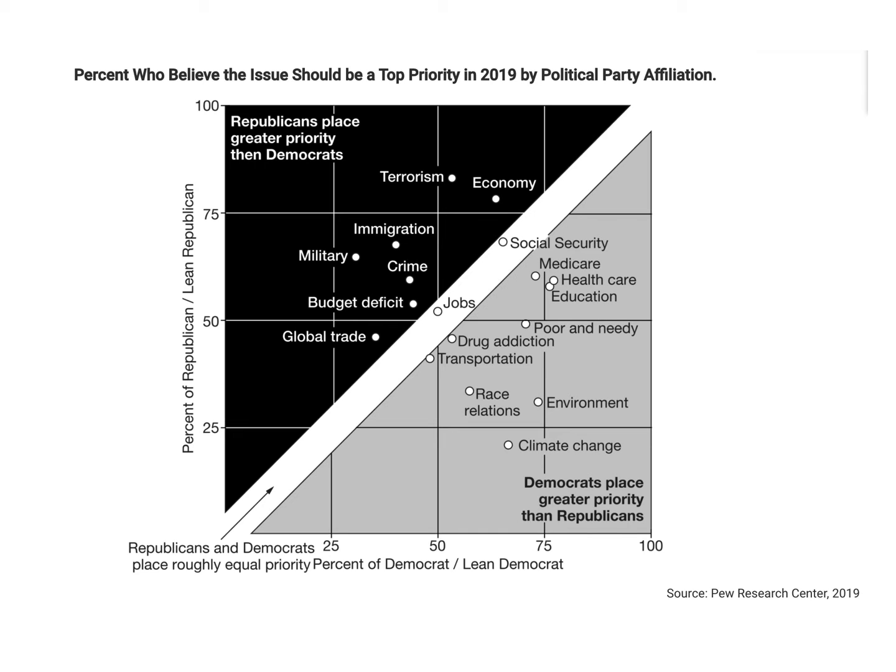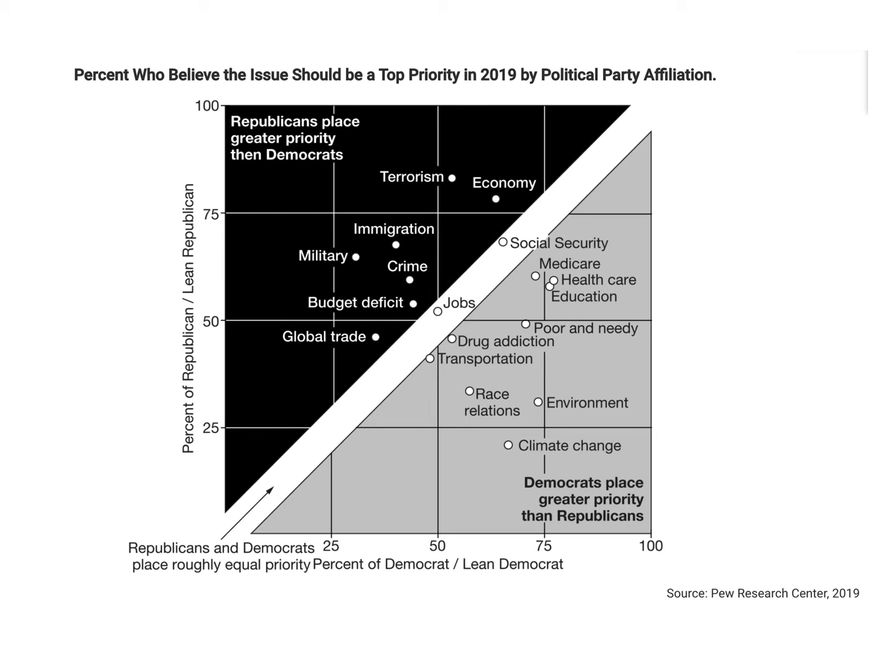For example, on page 108, let's take a look at the environment. So you can see the environment there on the right-hand side. If you look at it there, Democrats are in that gray area.